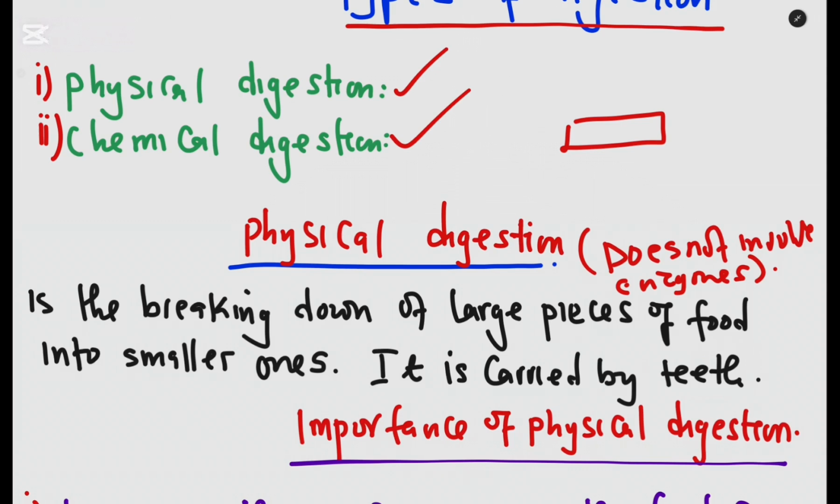But what you should know is that the breaking down of large pieces of food into smaller ones is carried out by the action of teeth in the mouth. Other sections, we are going to look at when we get there. The other thing that you should know about physical digestion is that it does not involve enzymes. Very important point. You might find multiple choice questions where you're asked to differentiate physical digestion and chemical digestion. One of the differences is that physical digestion does not involve enzymes.